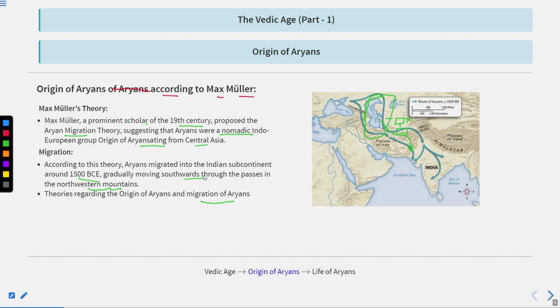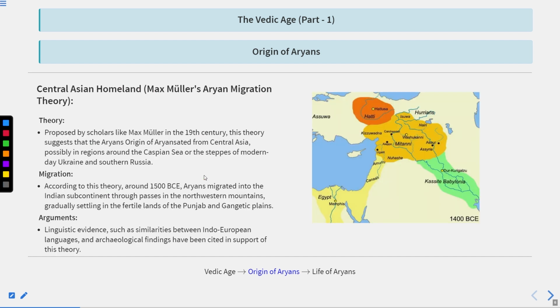Clear? Next is the Central Asian homeland, the Max Muller Aryan migration theory. So let's completely understand from where in Central Asia Aryans came to India. This is known as the Central Asian homeland theory. Proposed by scholars like Max Muller in the 19th century, this theory suggests that Aryans originated from Central Asia, possibly in the region around the Caspian Sea.